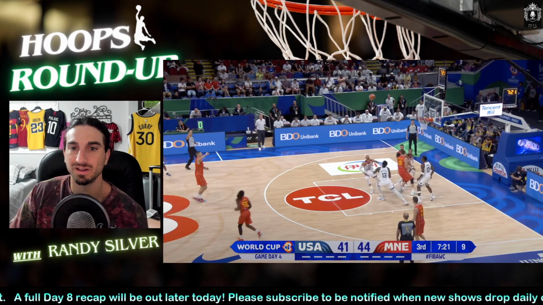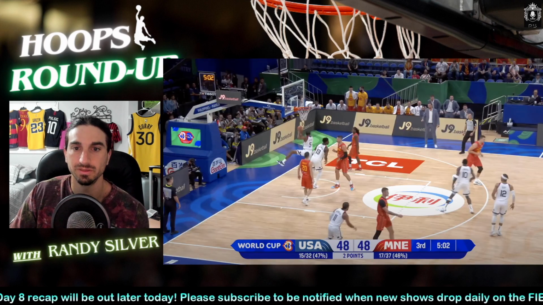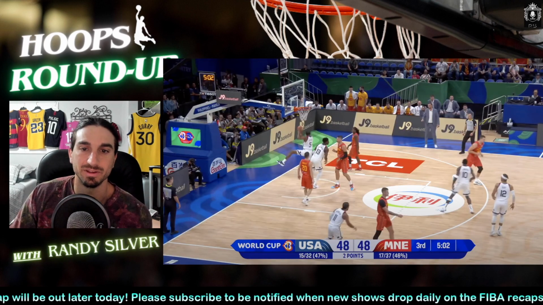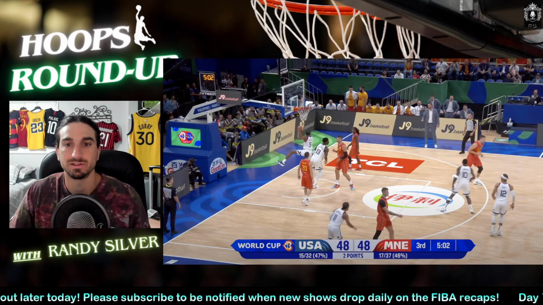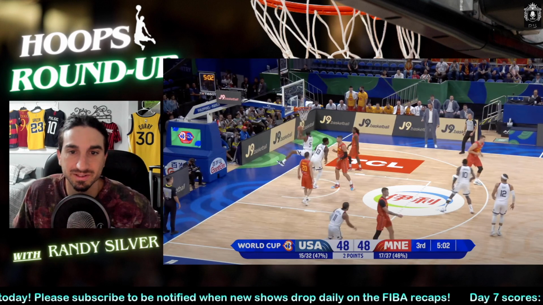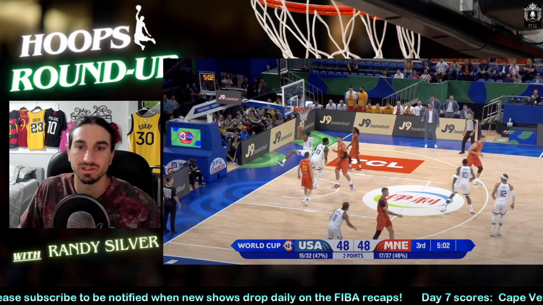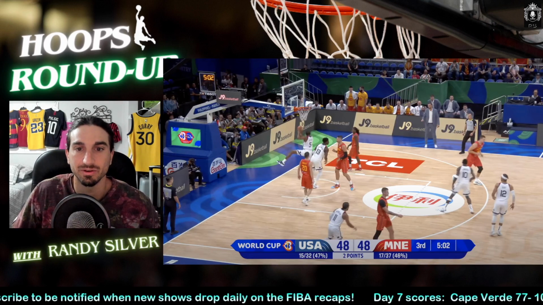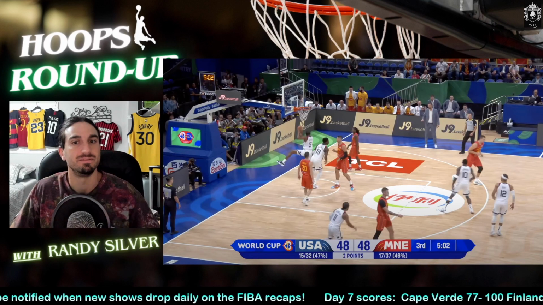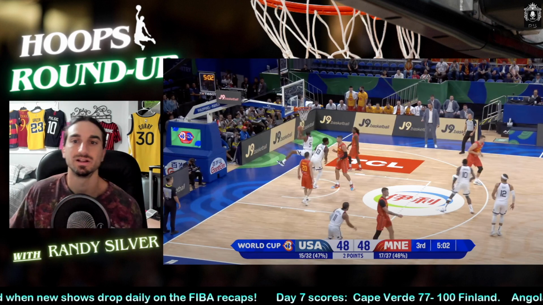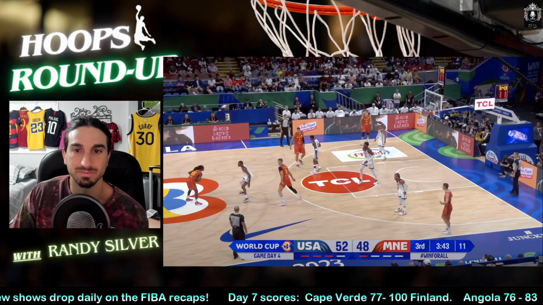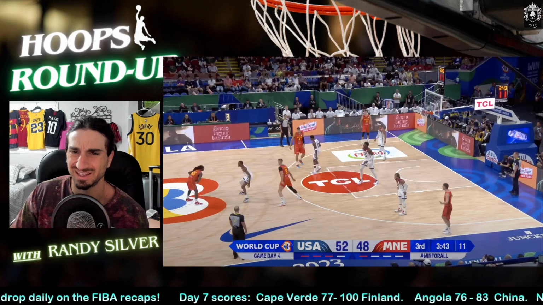Early in the third quarter, Montenegro had the lead 44-41, then it became tied, 5 minutes left, 48-48. If you look at 2-point percentage, USA is at 15 for 32, 47%. Montenegro is at 17 for 37, 46%. So very even on the 2 points. It came down to free throws, which you'll see as well. Austin Reaves made 10 free throws.